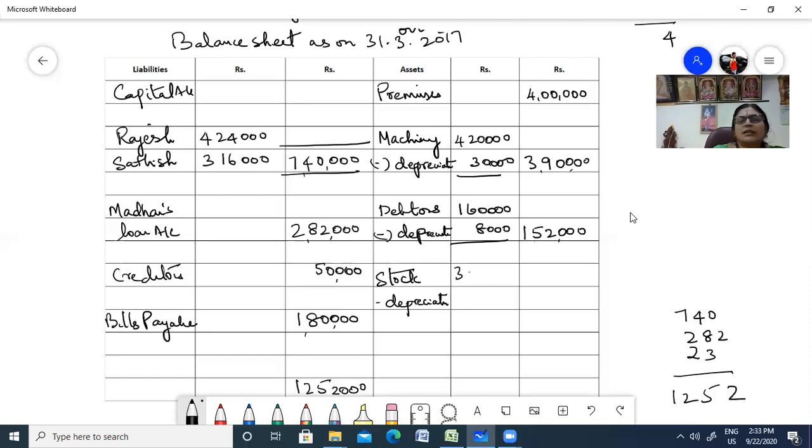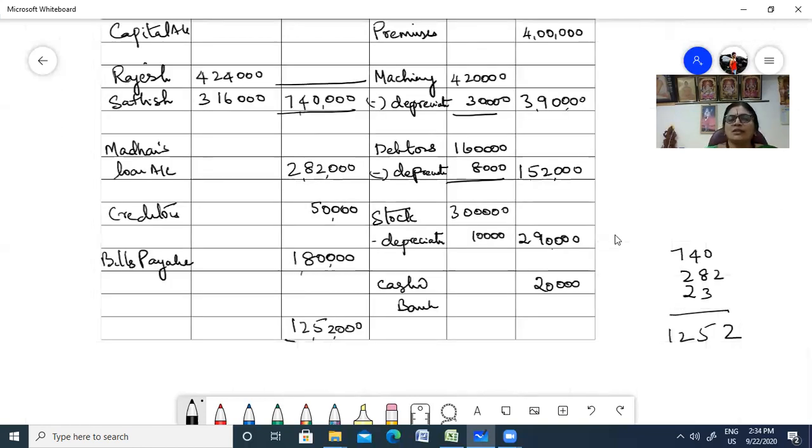You had 3 lakhs minus 10,000, so 2,90,000. So what was the cash at bank? I think you had only 20,000. That's why you're not able to settle the retiring partner, right? 2,82,000 you have to pay him. You had only 20,000. How are you going to settle his account? So just check whether the balance is right.